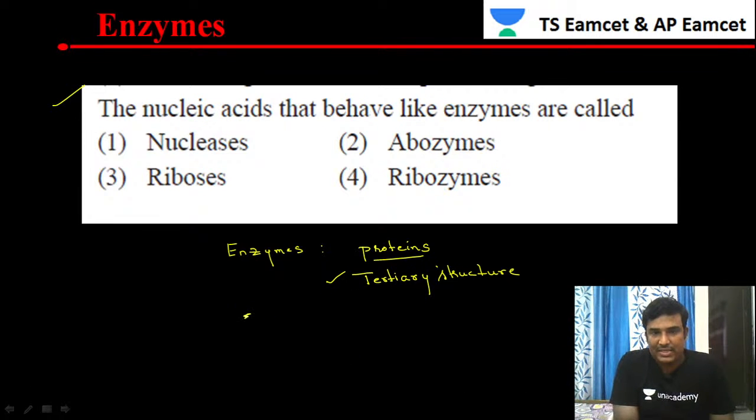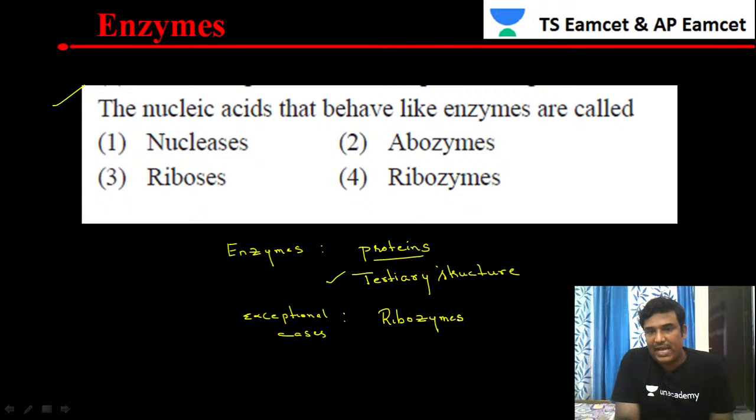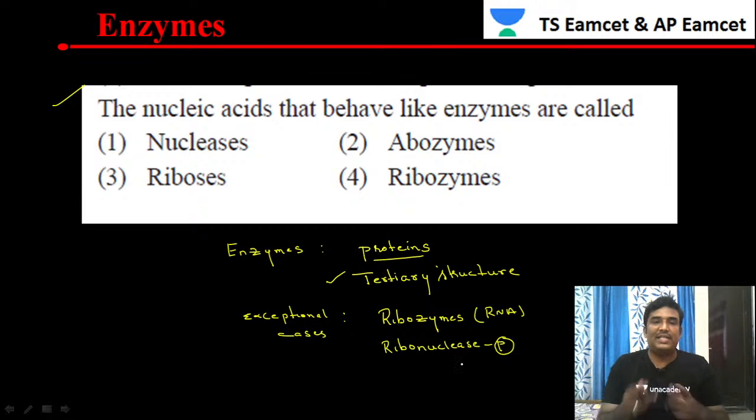But there are exceptional cases in which some enzymes act as nucleic acids. The best example of these exceptional cases is the ribozyme. Ribozyme is made up of nucleic acid, that is RNA. Similarly, there is one more enzyme, ribonuclease P, where P indicates phosphate here. So these are the exceptional cases actually.